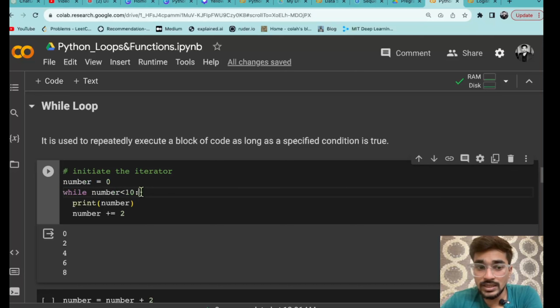Now you are giving a condition: while number is less than 10. So this is a condition that you have given. While means क्या होता है, जबकि, तो जबकि या फिर जब तक. So जब तक number is less than 10 तब तक आपको loop run करना है. So that means while number is less than 10, till then you have to run the loop. Now number तो शुरू में 0 था, so अभी तो zeros ही हैं.